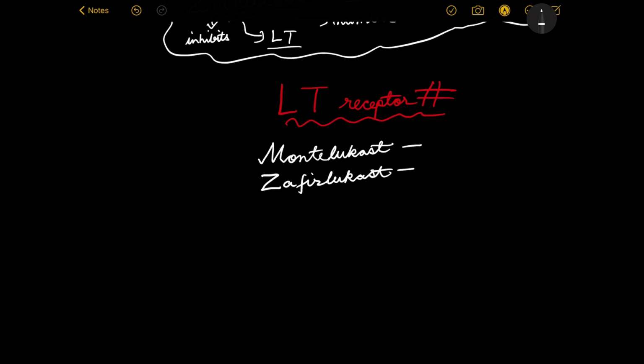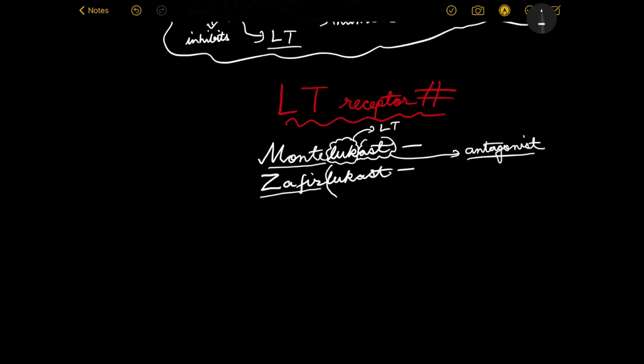Montelukast. You can remember this by the fact that luk is for leukotriene and ast is for antagonist. So Monte and Zafir are kind of the prefixes.